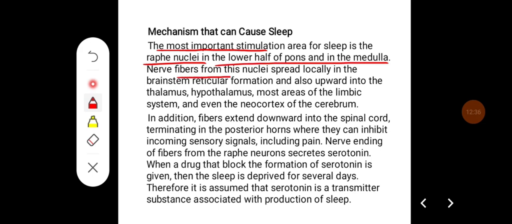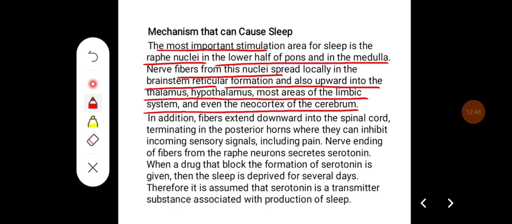The nerve fibers from these nuclei spread locally in the brainstem reticular formation and also upward to the thalamus, hypothalamus, and most areas of the limbic system and even the neocortex of the cerebrum. In addition, fibers extend downward into the spinal cord, terminating in the posterior horns where they can inhibit incoming sensory signals, including pain. The nerve endings of fibers from the raphe neurons secrete serotonin.